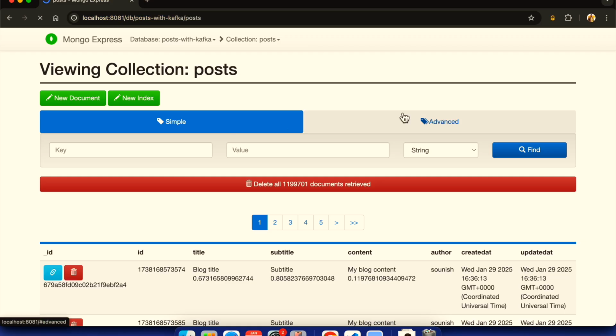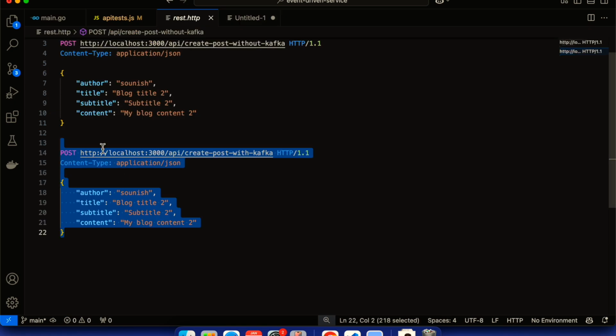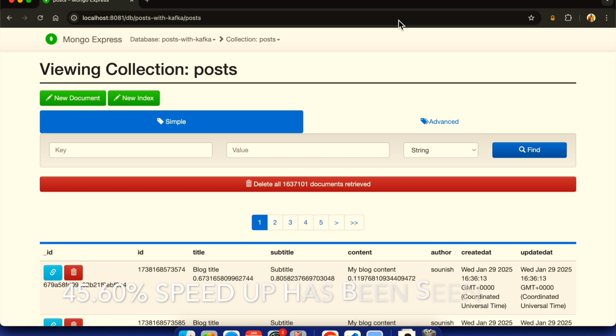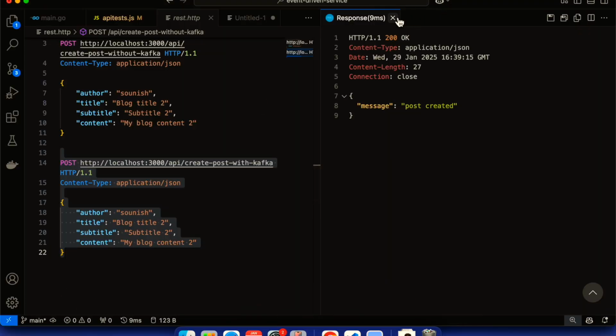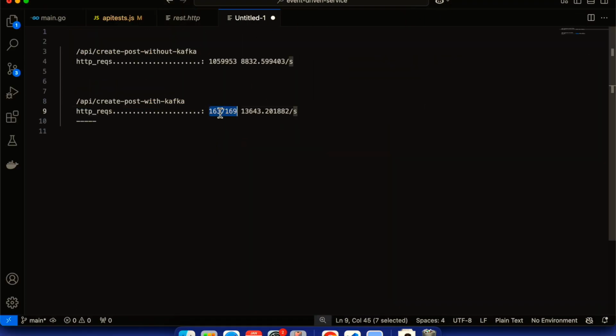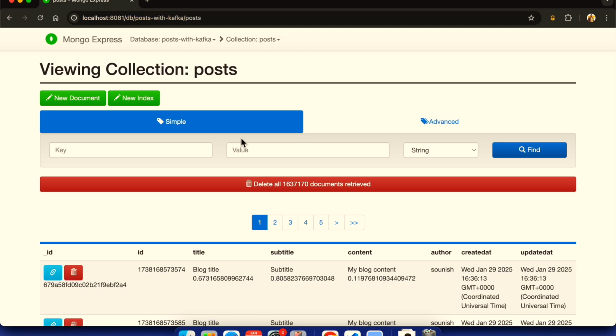If I look at my database also, 1063 7191 7169. I guess some requests are stuck over here. If I run that and refresh, 7170. Now if I close this, no request has been lost, all the requests are there. 163797. Okay, so the count is also matching.